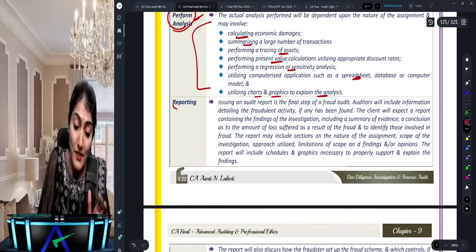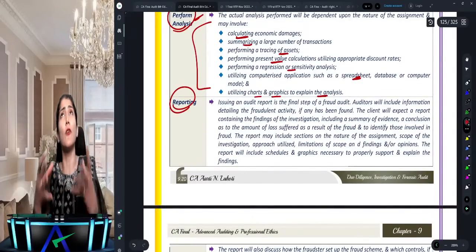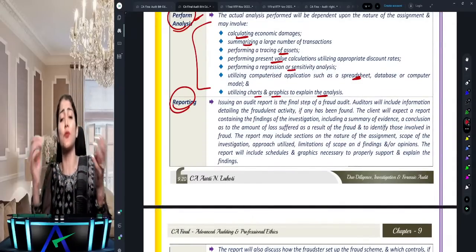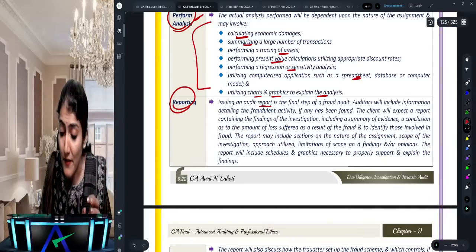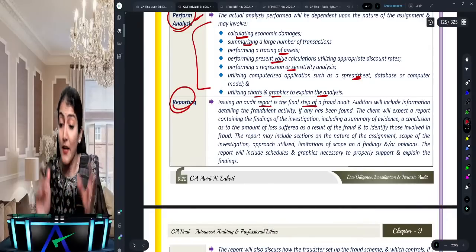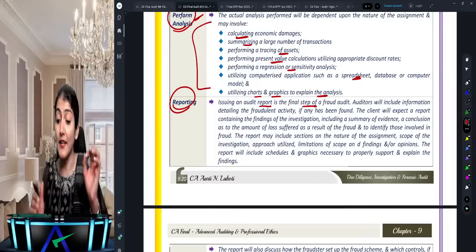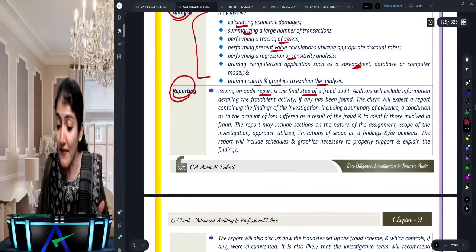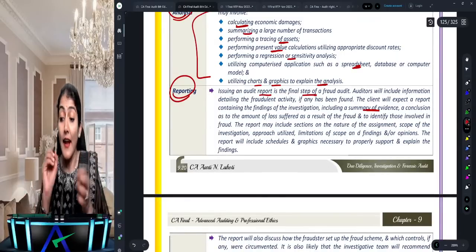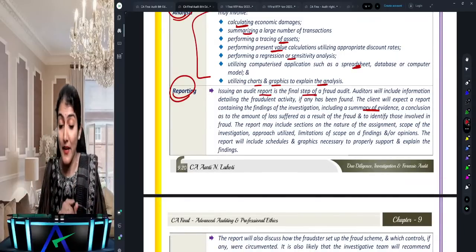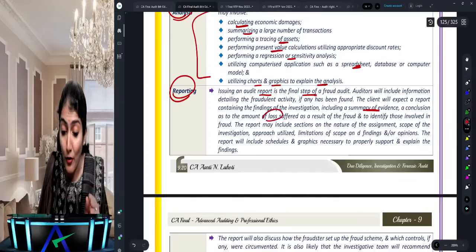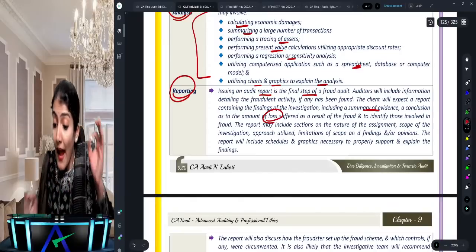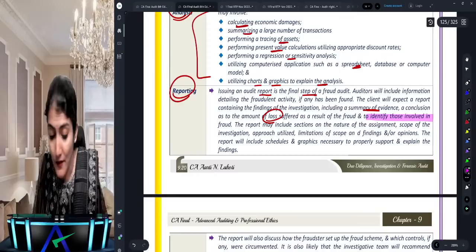Then another one which has been asked as a question is, now the forensic audit is over, now issue the report. So issuing an audit report is the final step of the audit. The auditor will include information detailing the fraudulent activity. The client will expect a report which contains the findings, summary of evidence, a conclusion as to the amount of loss suffered as a result of the fraud, and to identify those involved in the fraud.